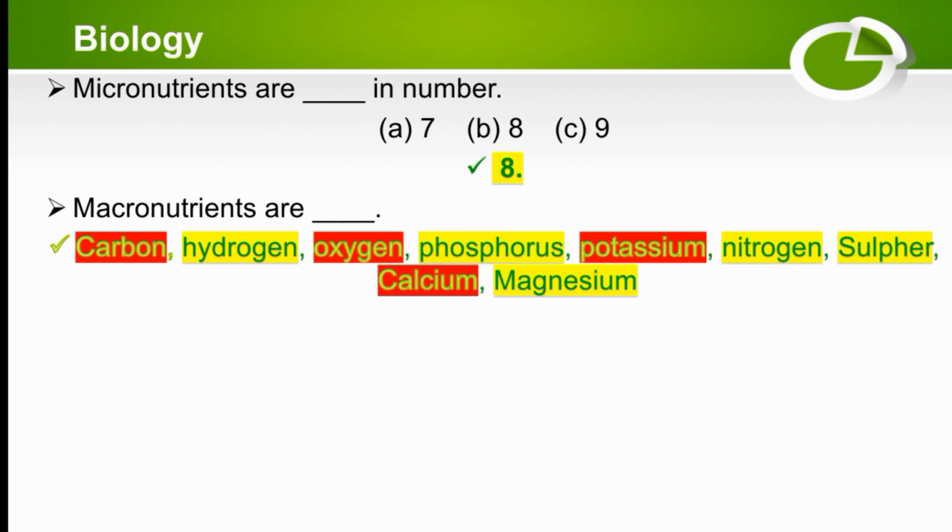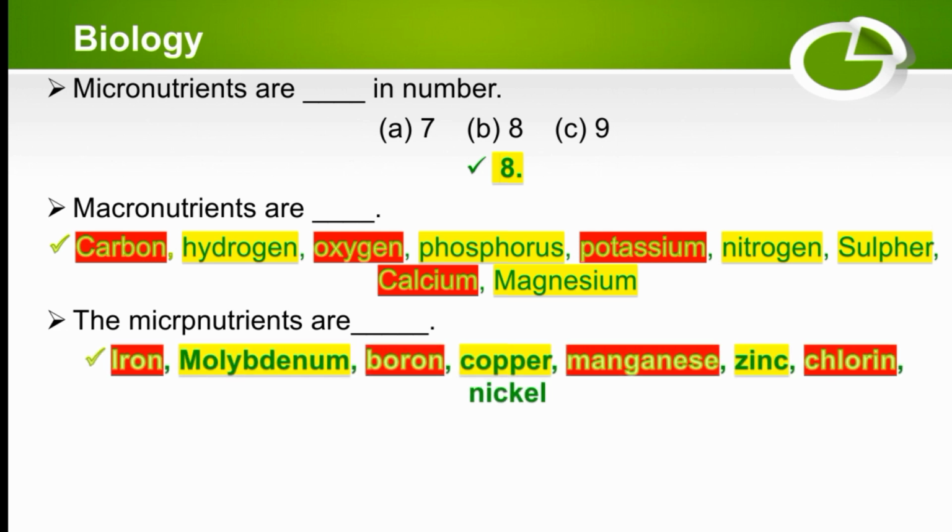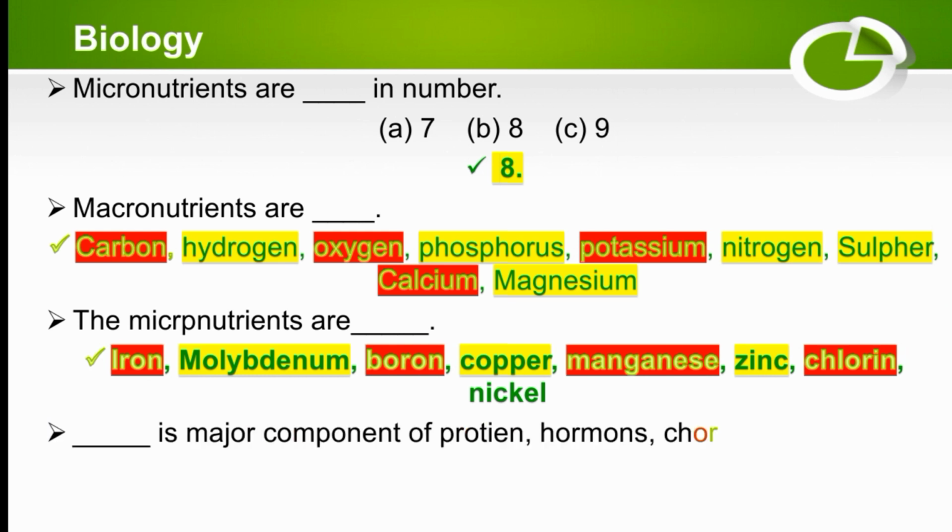These 9 are called the macronutrients, which are required in larger quantities. The micronutrients are iron, molybdenum, boron, copper, manganese, zinc, chlorine, nickel. These are the micronutrients, which are required in smaller quantities.